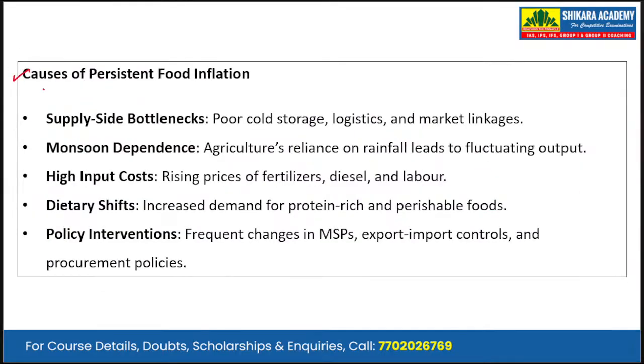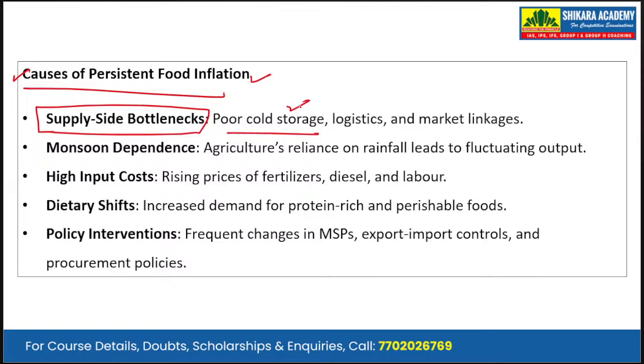Then we write the causes of persistent food inflation. So we have supply side bottlenecks such as poor cold storage, poor logistics, as well as market linkages. So after the produce, on the supply side, supplying the foodstuff to the market is hampered by the lack of availability of cold storage, logistics, as well as market linkages.